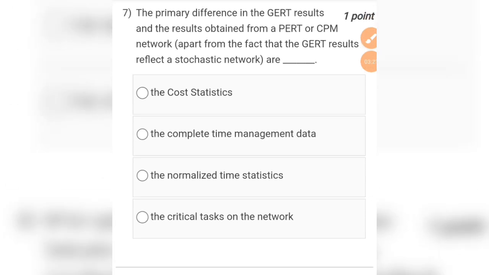Question number 7 is, the primary difference in the GERT results and the results obtained from a PERT or CPM network, apart from the fact that the GERT results reflect a stochastic network: the cost statistics, the complete time management data, the normalized data time statistics, the critical task on the network. So the correct answer will be the complete time management data.